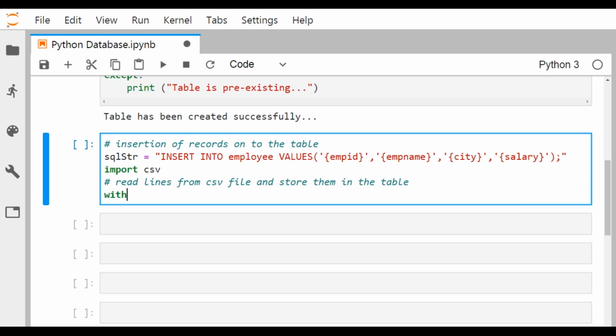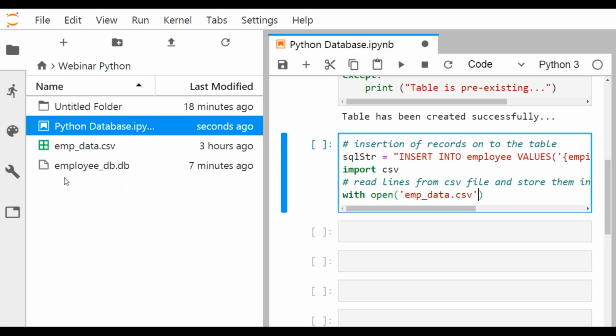So I'm writing this with open, that is our emp_data.csv. Let me check the file name once. So it is emp_data.csv. As this IPYNB file, my source file, and this CSV file are in the same folder, I'm not giving any path.